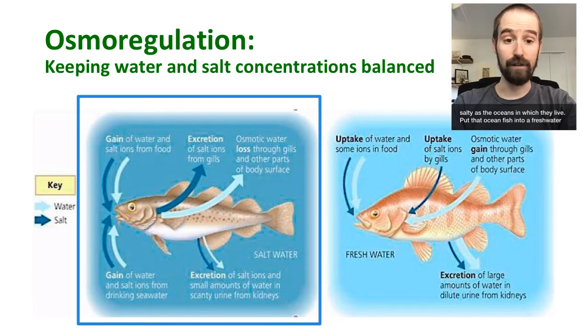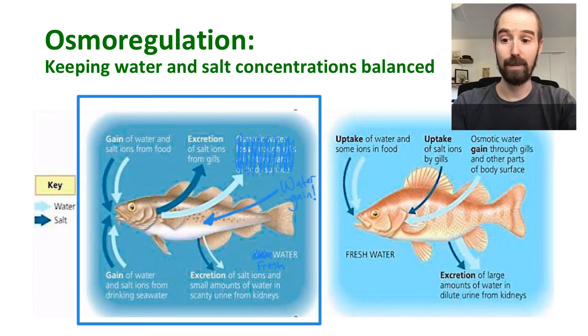Put that ocean fish into a freshwater environment where the concentration of salt is much lower, and osmosis will cause water to diffuse into that fish's cells to balance out the salt concentration. This throws off the internal chemistry of our fish, who is accustomed to living in saltwater, and that fish will die as a result because it cannot maintain homeostasis in this new environment.